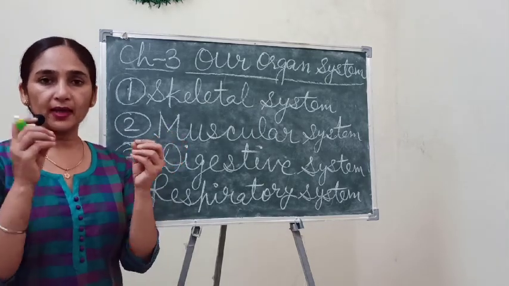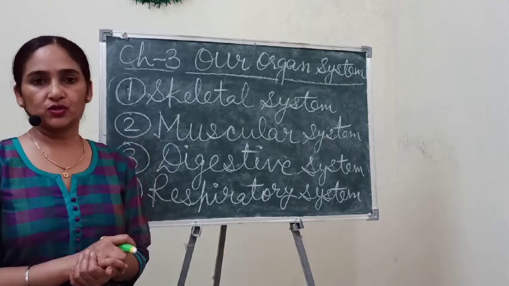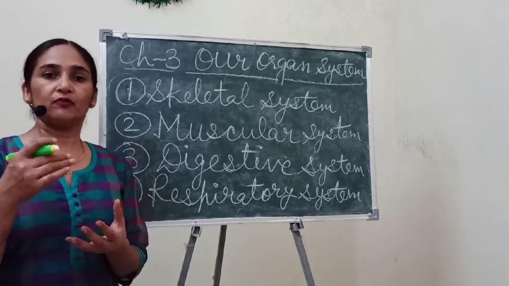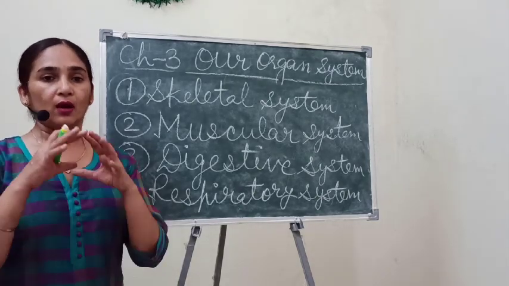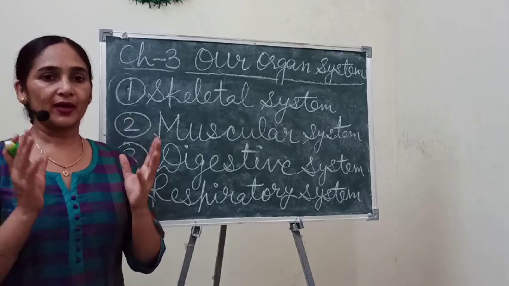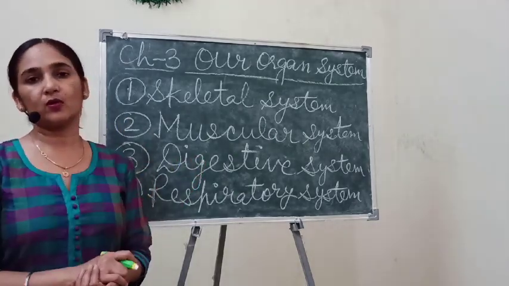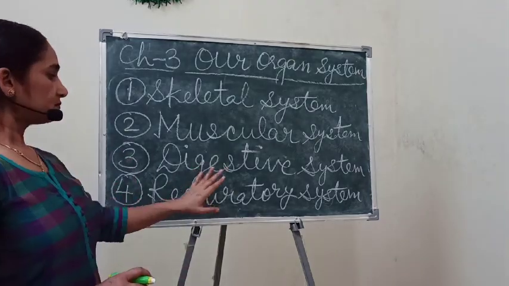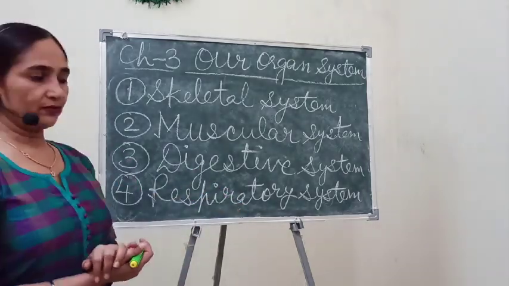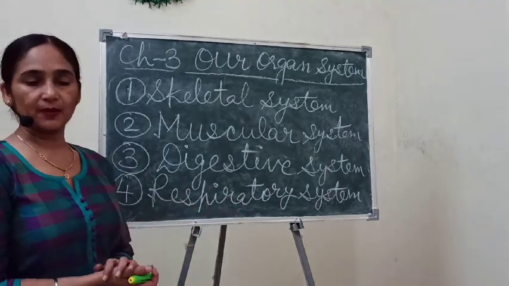When food combines with oxygen, then food can release energy, which energy we use to do our work. Even when taking rest, all these processes are continuously going on in our body. Okay, so this organ system of our body is also important.